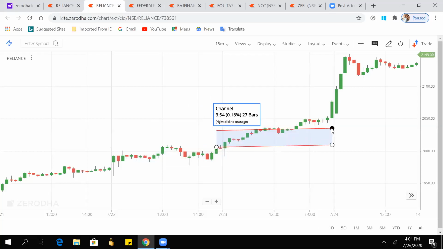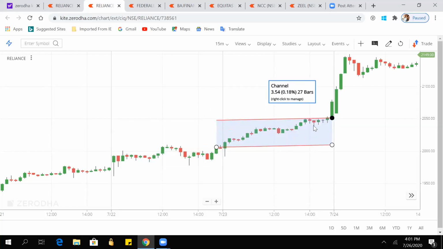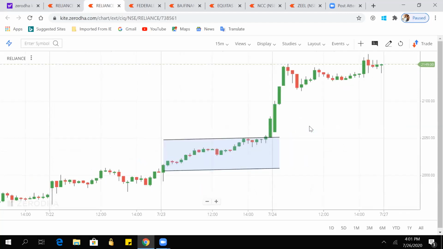See, again the next day it has broken this. Here it was checking, the resistance was there. Once it went there, again it went there, but not on the next day, in the last 15-minute candle it has broken this. So when it broke, again it went up.